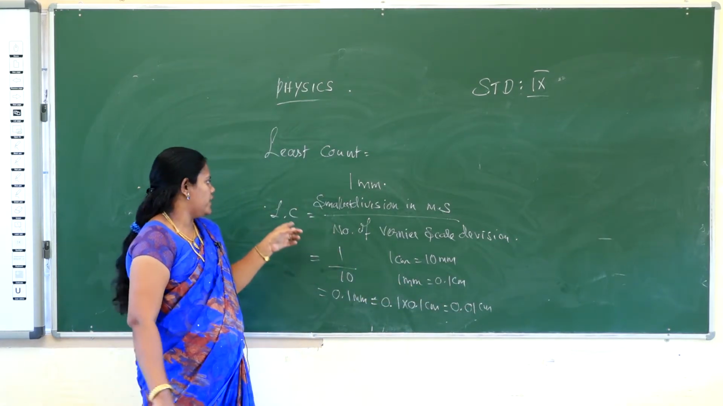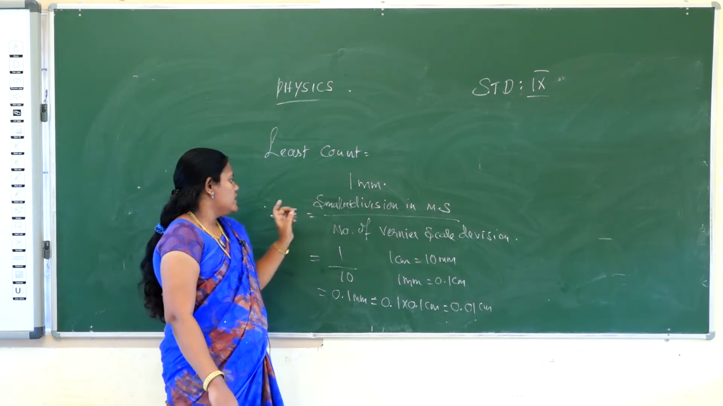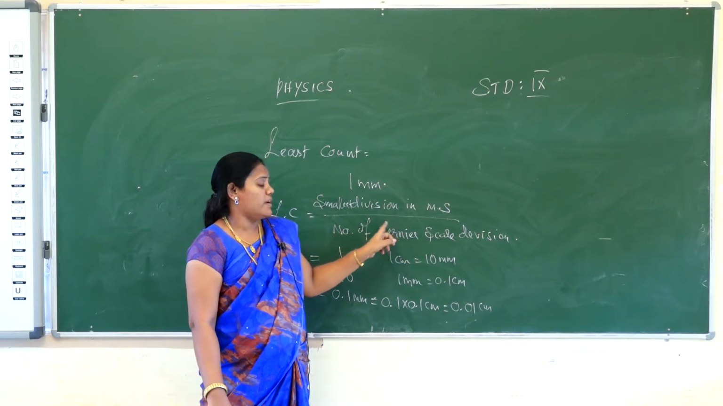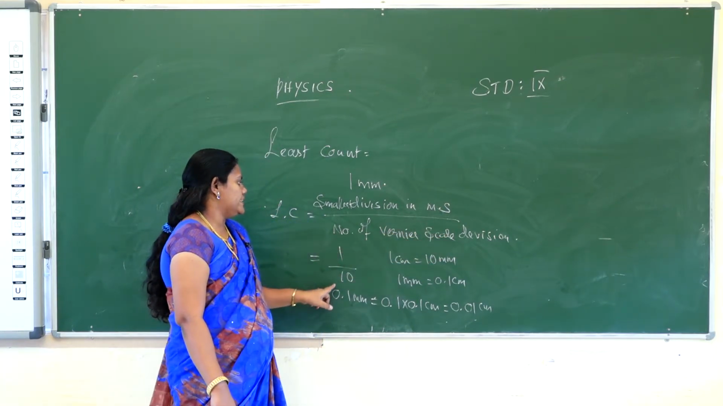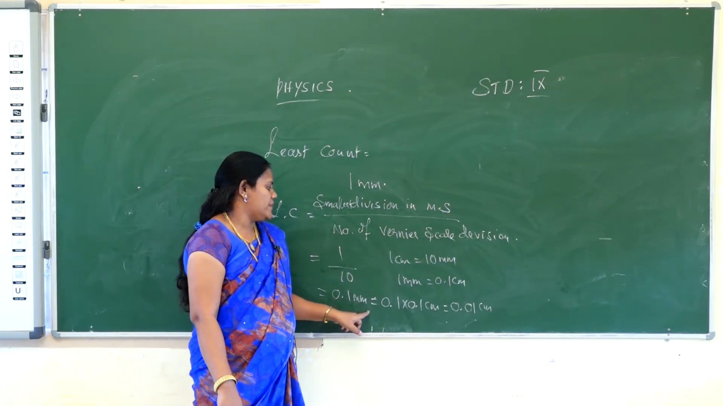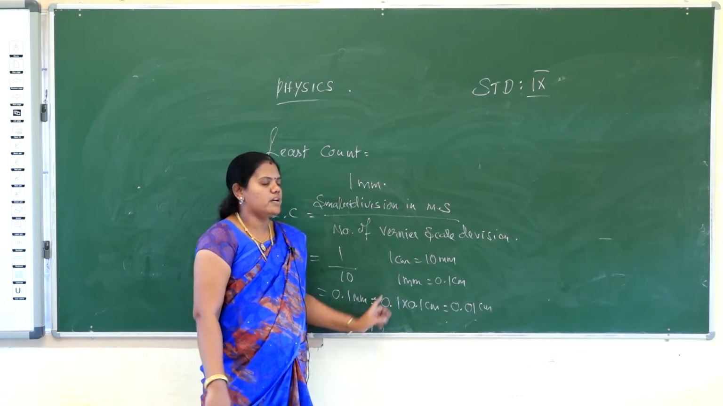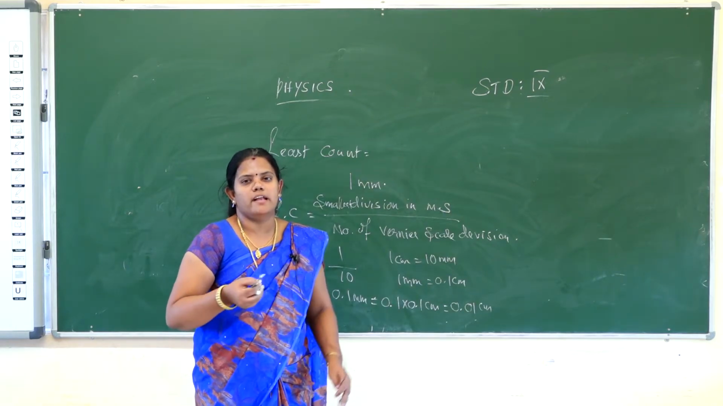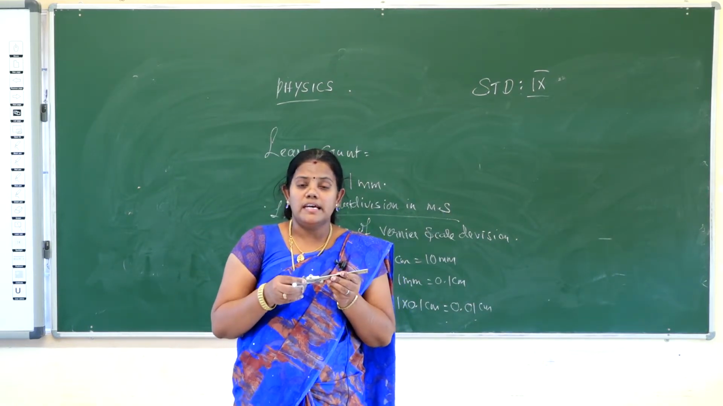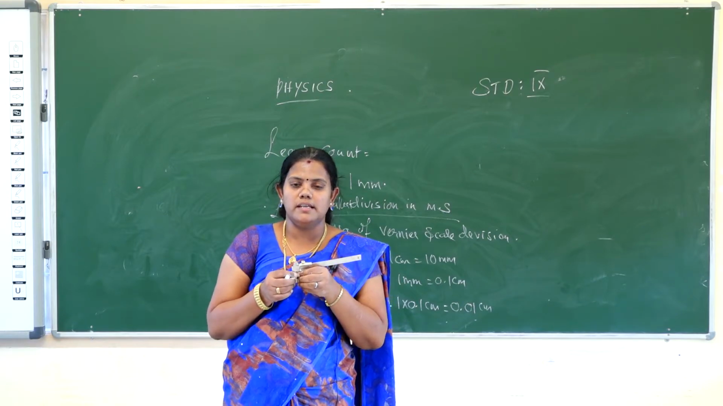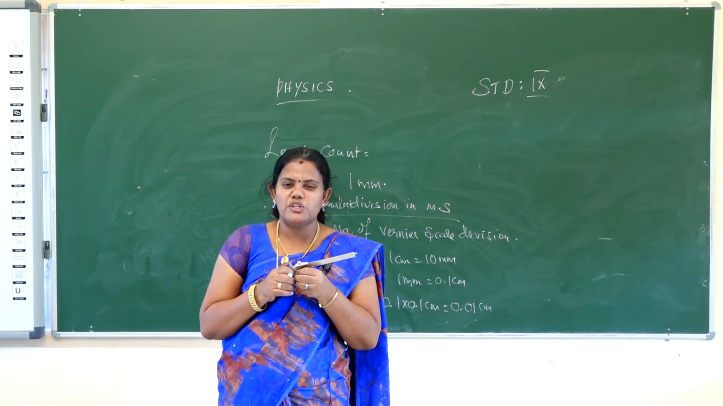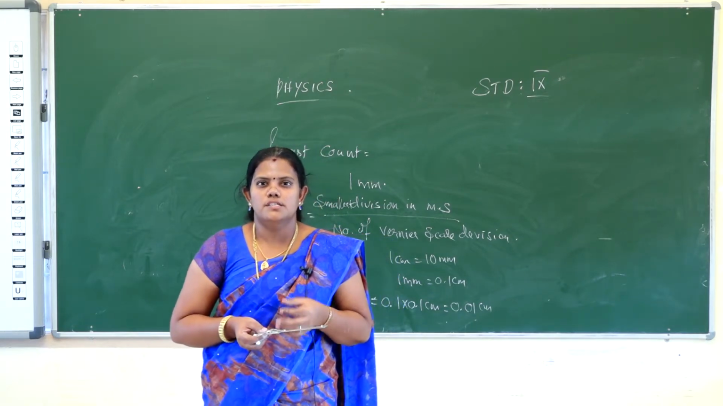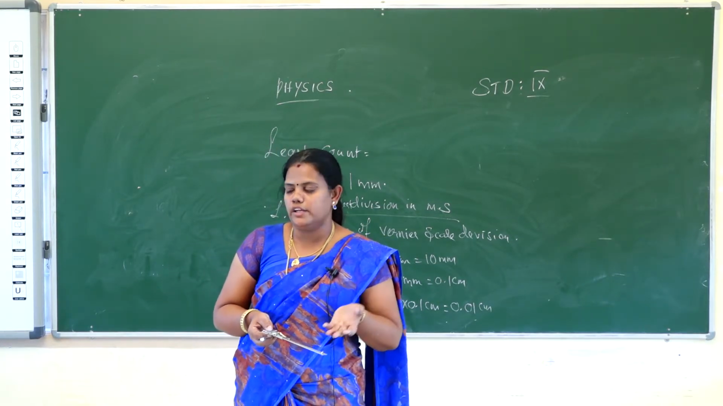So first you should find out the least count of the vernier scale. Least count is equal to the smallest division in main scale by the number of vernier scale divisions. So 1 by 10 is 0.1 millimeter, which is converted into centimeter as 0.01 centimeter. Next we will check whether there are errors in the vernier scale or not. First you have to check errors in the vernier scale. So what are the errors? Zero error, positive error and negative error.